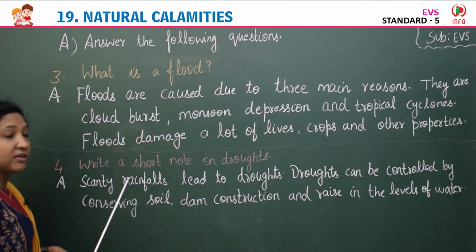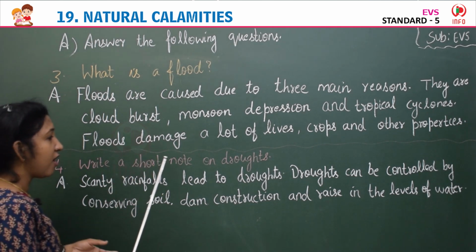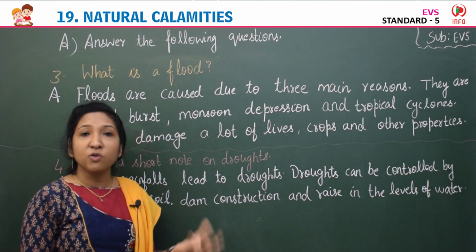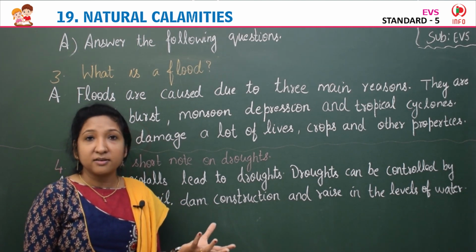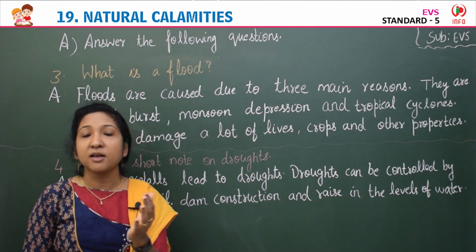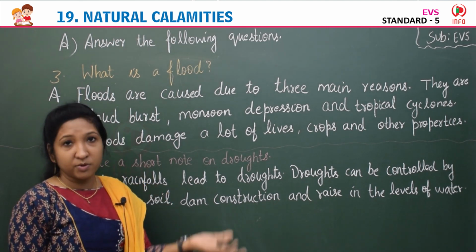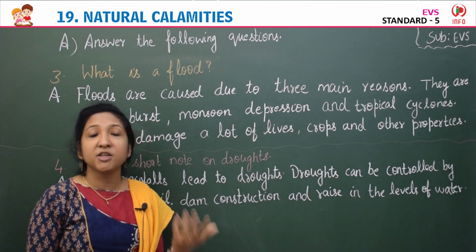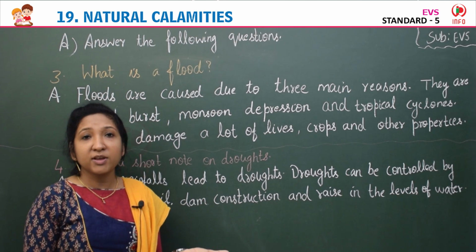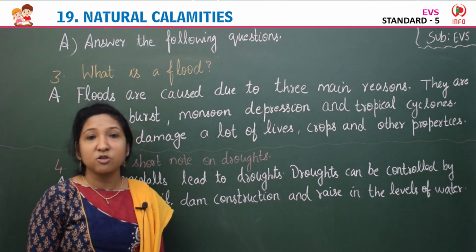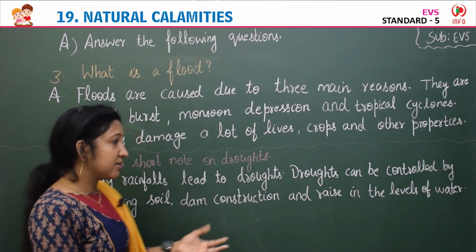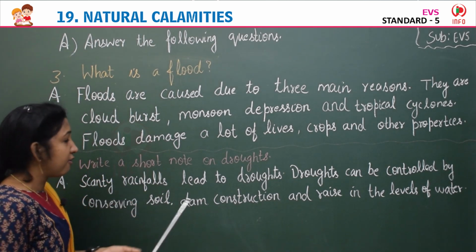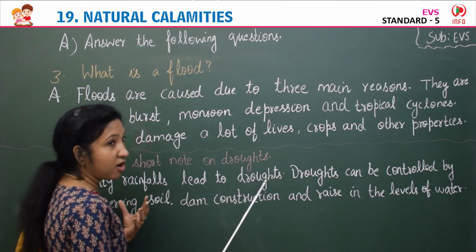Then the next question, the fourth question, write a short note on droughts. So what are droughts? If there is no rainfall, no water or little rainfall, it causes drought. It also causes problems to crops and makes it difficult for people to live. If there is no water, it is difficult to grow crops, then shortage of food, water, etc. Scanty rainfall, means very little rainfall or no rainfall, leads to droughts.